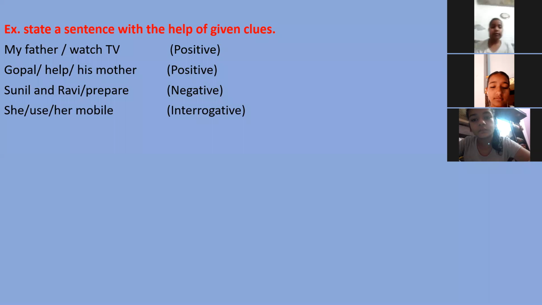So whenever this condition comes, like making an interrogative sentence, if you have two words or three words in one helping verb, the first word will come first. So you have to say, will she be using her mobile? Yes, right, sir. Very good. Now you can stop the video.